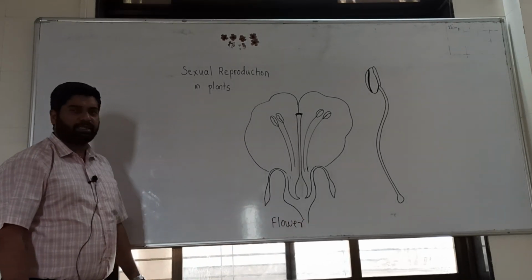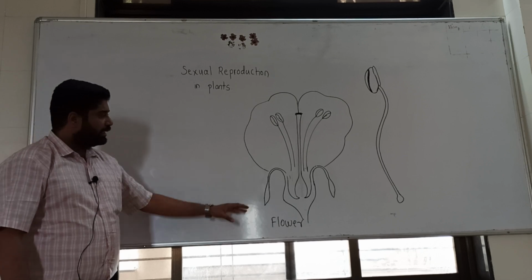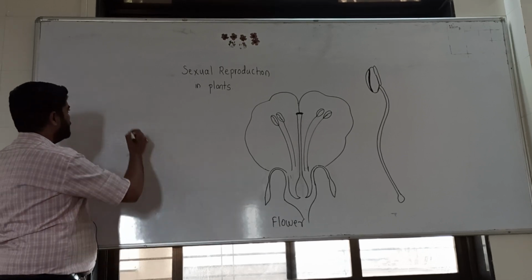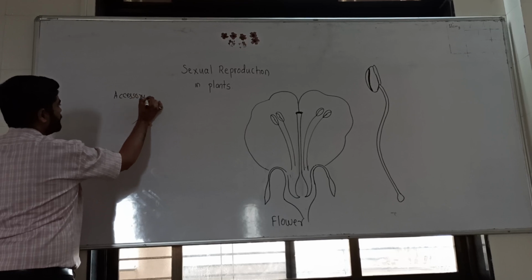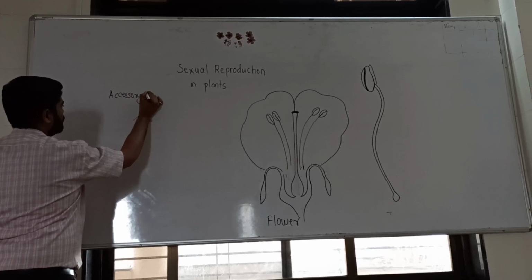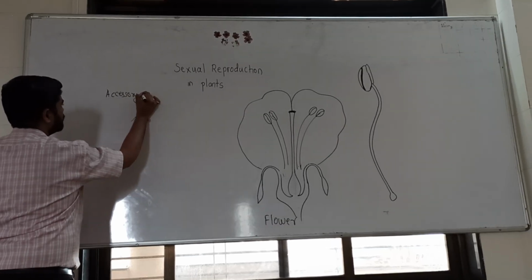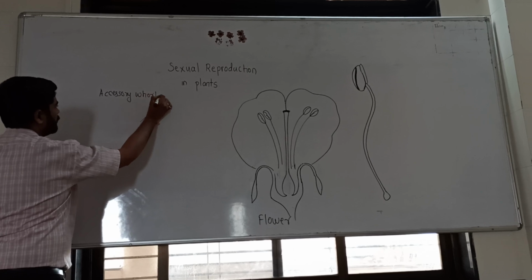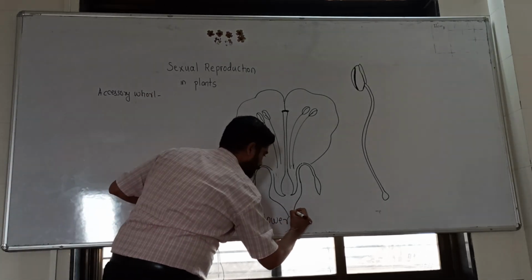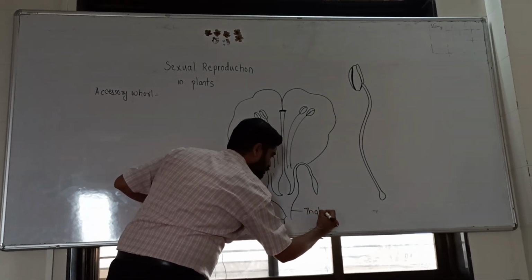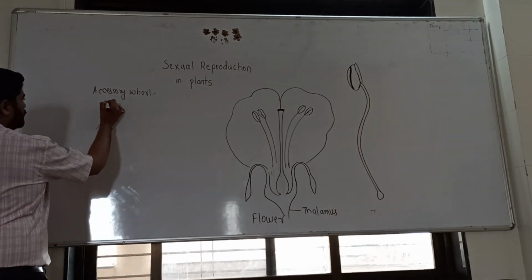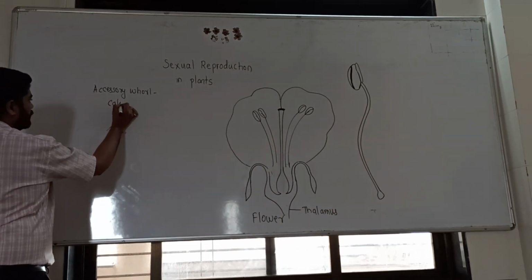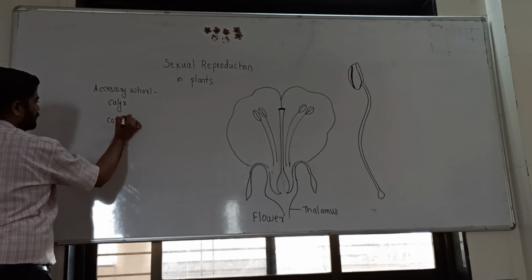Now let's try to understand a flower. A flower has two parts. First is the accessory whorl. This is the thalamus, which is the stalk of the flower. The accessory whorls are of two types, calyx and corolla.